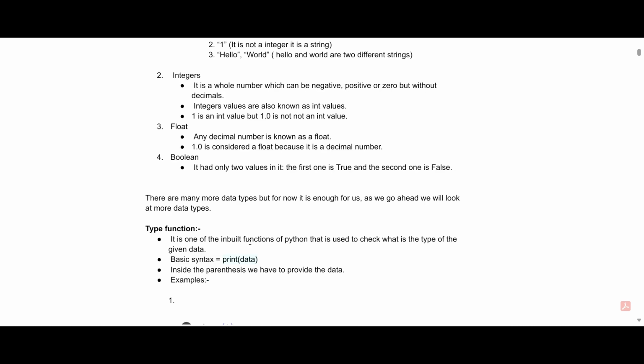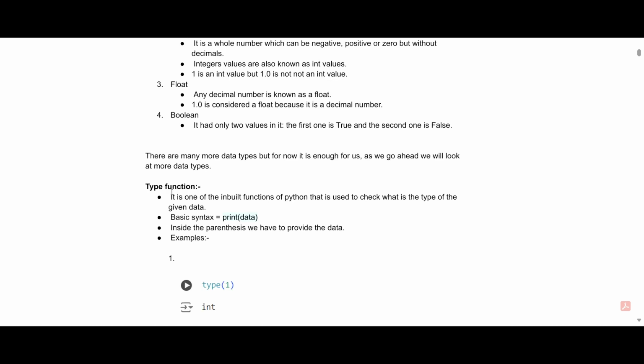In the input function, if you remember properly, we used the type function to check the type of the data. So what is the type function? It is one of the inbuilt functions of Python that is used to check the type of the given data. The basic syntax is print followed by parentheses, and inside the parentheses we pass a parameter, which is the data.